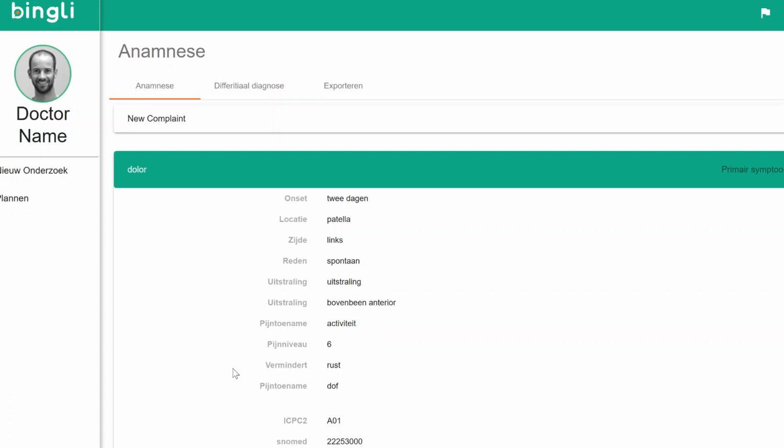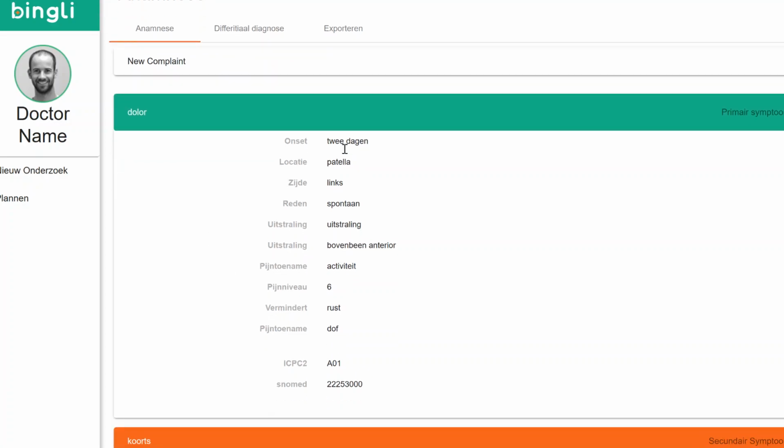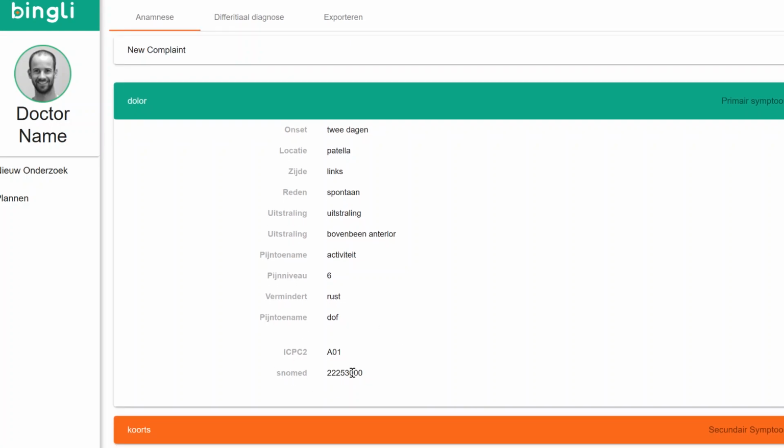So the patient sends the information to the doctor, and the doctor receives the anamnesis, as you can see here, in his dashboard, and he can see this patient has pain in the patella since 2 days on the left side, it came spontaneously, etc. This information is immediately coded with SNOMED CT coding or ICPC2 coding.